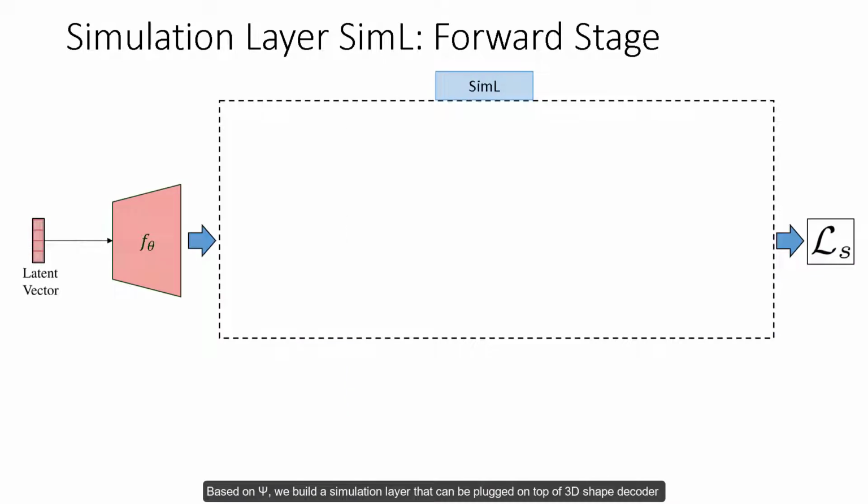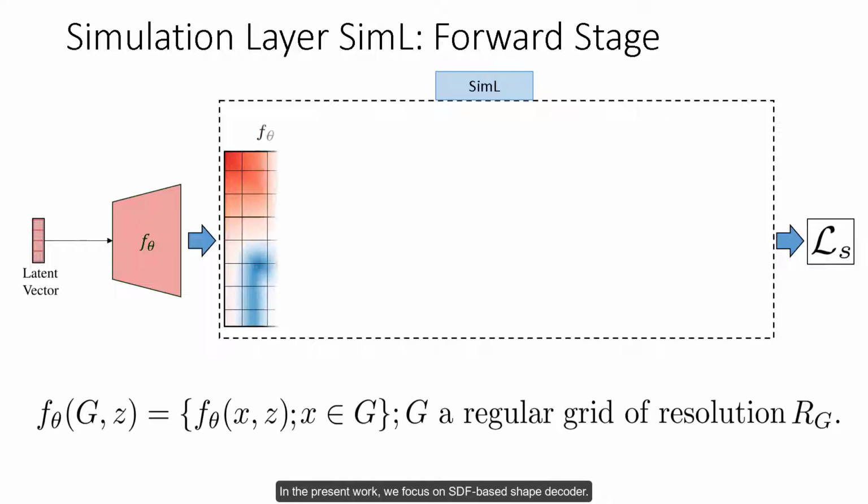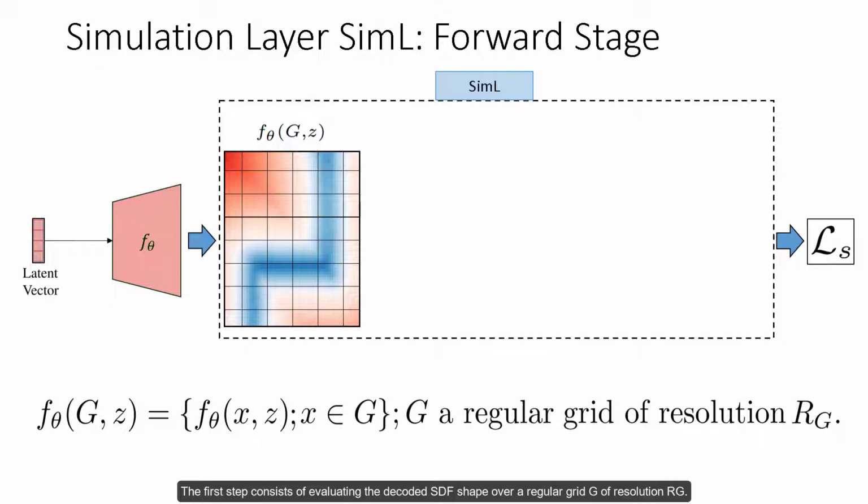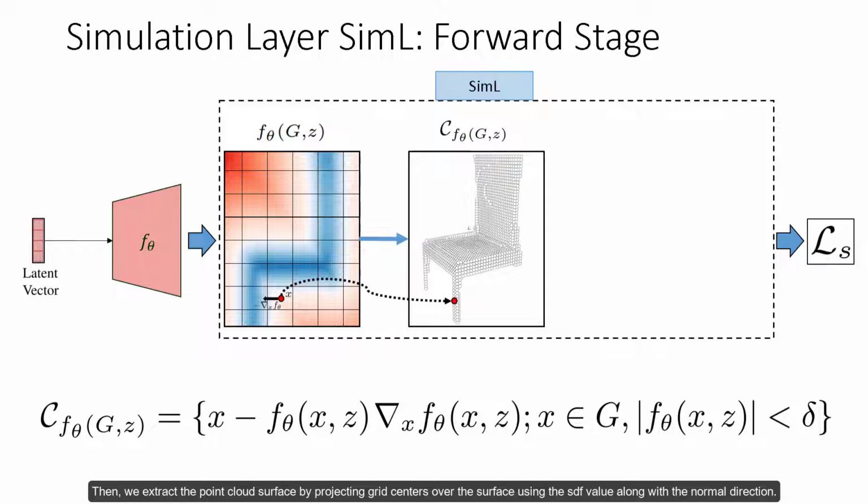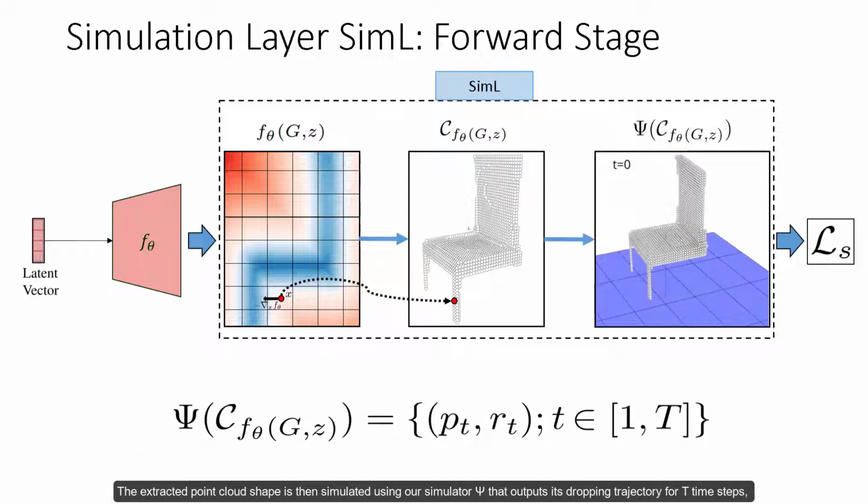Based on Psi, we build a simulation layer that can be plugged on top of a 3D shape decoder to assess and promote the physical stability of the produced shapes. In the present work, we focus on SDF-based shape decoder. The first step consists of evaluating the decoded SDF shape over a regular grid G of resolution RG. Then, we extract the point cloud surface by projecting grid centers over the surface using the SDF value along with the normal direction.